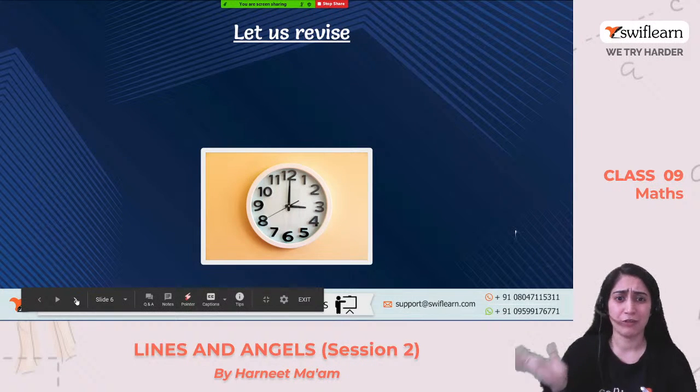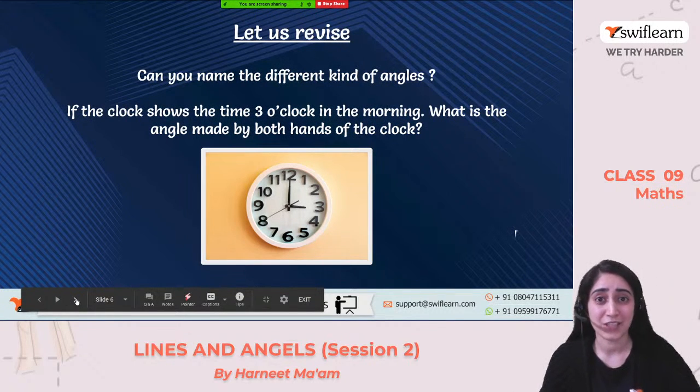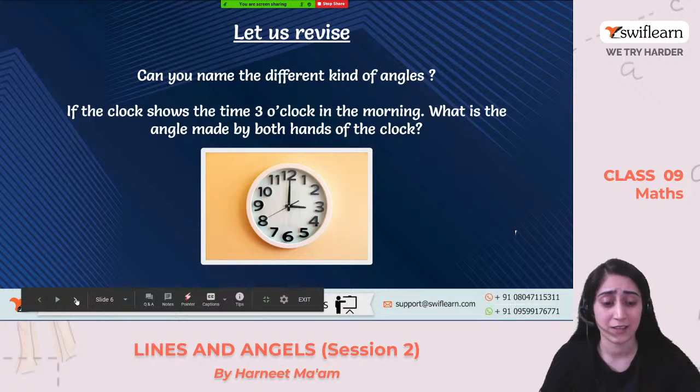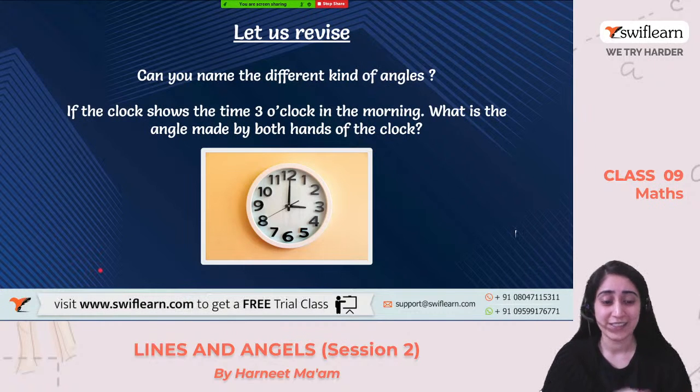Before that, why not revise what we have done in the previous class? Can you name the different types of angles? Kindly comment, I'm waiting for your comments. The different types of angles that we studied in session 1. Yes, they were acute, right angles, obtuse, reflex, and complete angle, right? We did five of them.